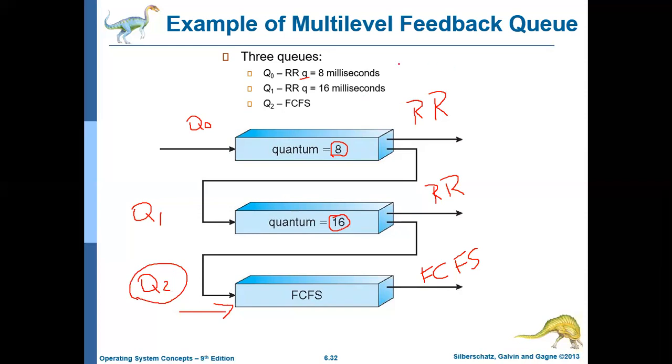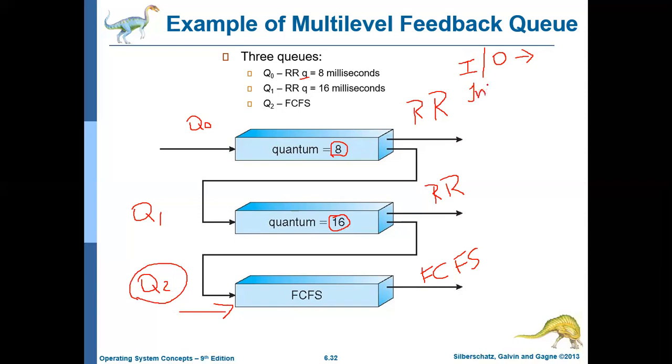And the IO bound jobs: these are the jobs which spend most of the time in IO operations and need very short CPU access. Whenever they need the CPU, they use it for only a short period of time. IO bound and interactive processes.